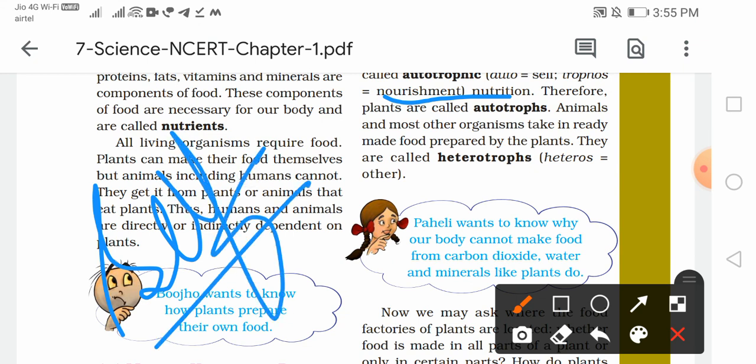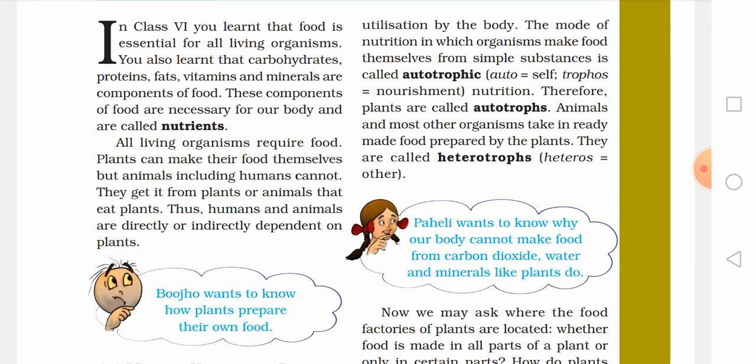वो खुद ही अपना फूड बनाते हैं, they serve themselves, ठीक है, without any help of any other organism, they make their own food. Now therefore plants are called autotrophs. अब जब वो लोग autotrophic mode of nutrition follow करते हैं, so they are known as autotrophs.